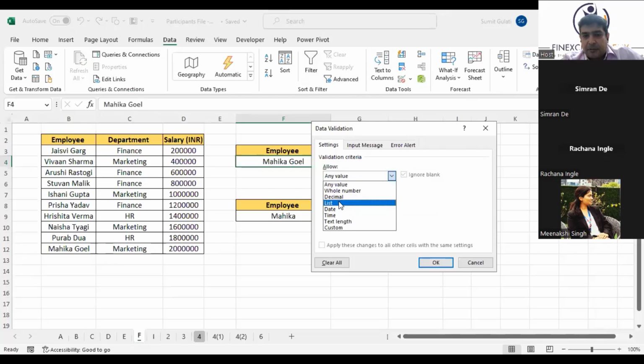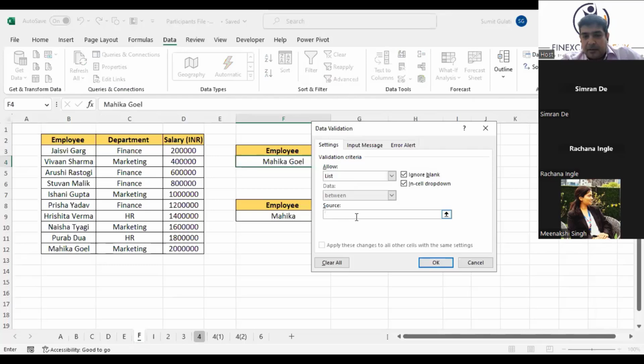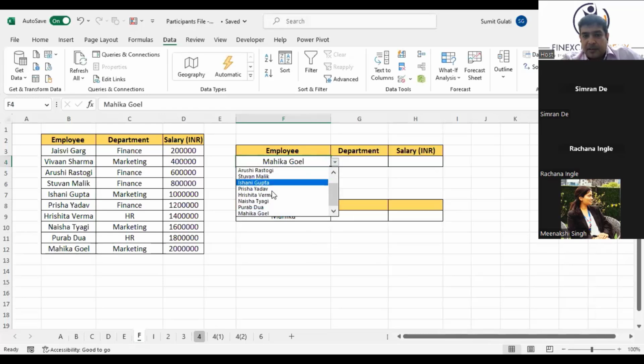Go and select List. In the Source, on the left side, go and select all these names and press OK. See, you have a drop down of names here. You can select any name from this. If you want me to repeat it, please do let me know. If this is fine, we can go ahead and write the formula. Wonderful.